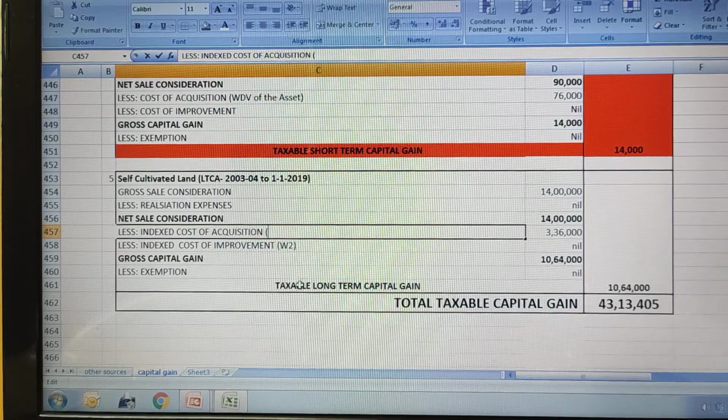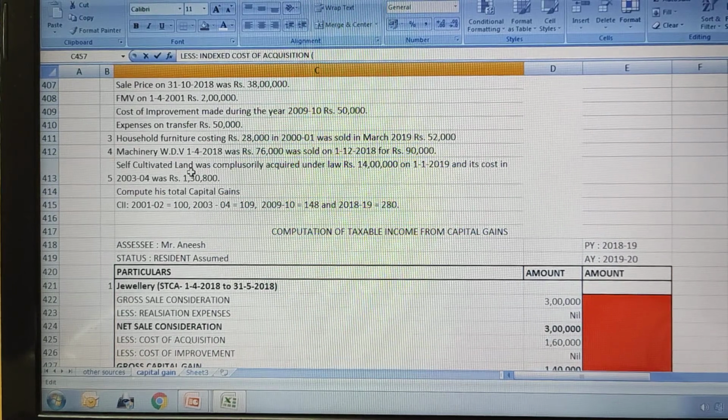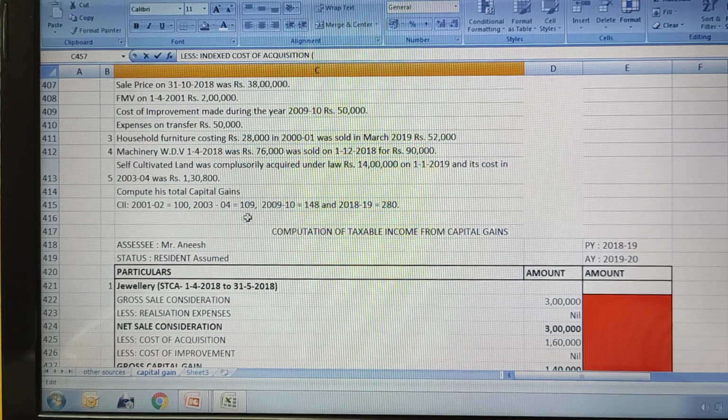Okay, so the asset was purchased for the value given for 2003-4 as 1,30,800, and the cost inflation index for 2003-4 is given as 109.